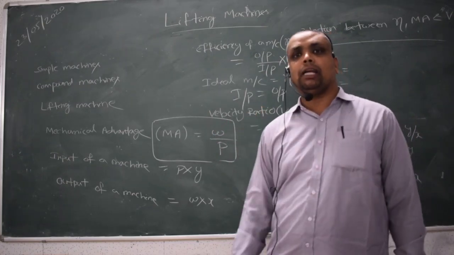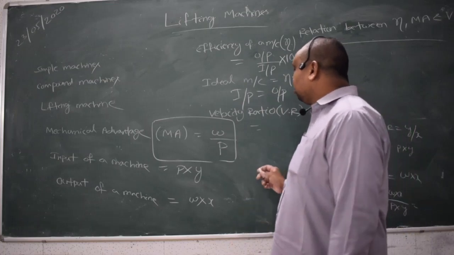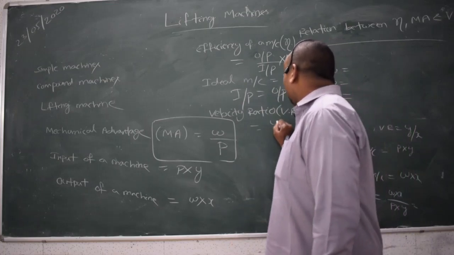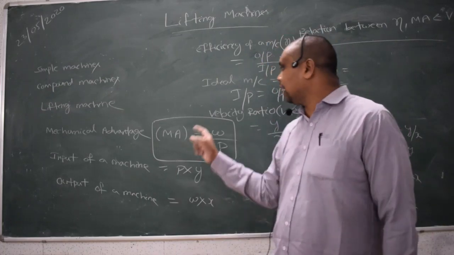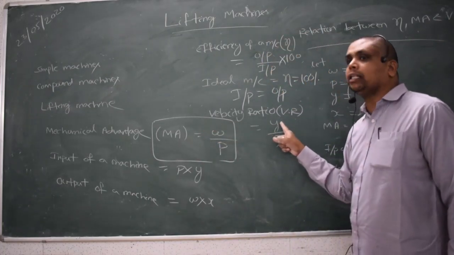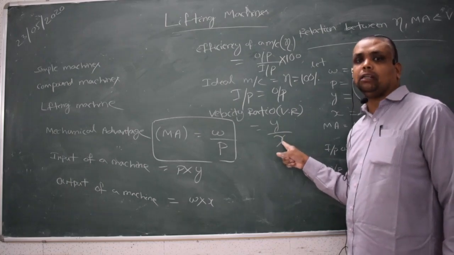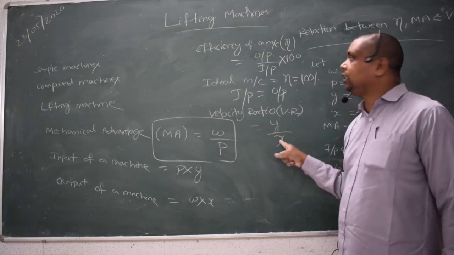Then, the next term is velocity ratio. The ratio between the distance moved by the effort and the distance moved by the load is known as velocity ratio.